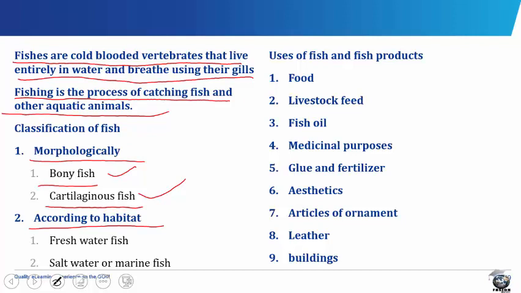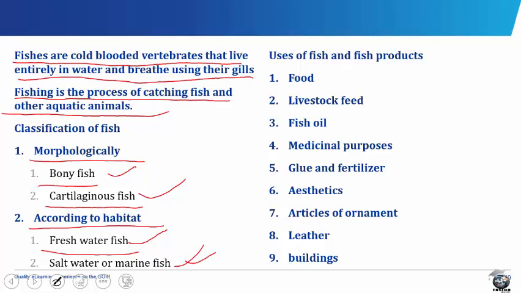According to their habitat, we have the freshwater fish and the saltwater or marine fish. Freshwater fishes are the type of fishes that are capable of living and reproducing only in waters free from salts, like the inland rivers, lakes, streams, and ponds. Examples include the mudfish, the tilapia, the catfish, etc. They are found only in fresh water.